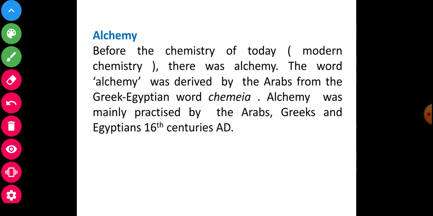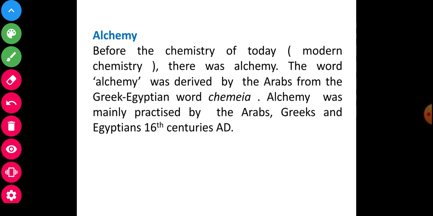Next, alchemy. Before today's modern chemistry, there was alchemy. The word alchemy was derived by the Arabs from the Greek-Egyptian word chemia. Alchemy was mainly practiced by the Arabs until the 16th century.